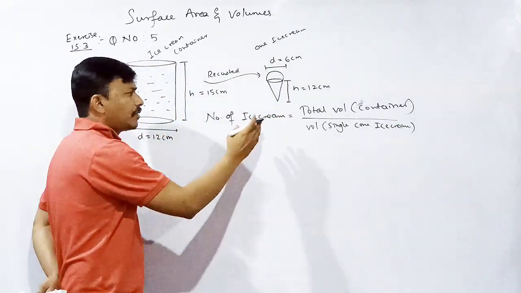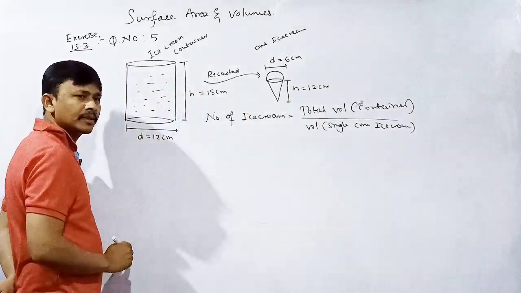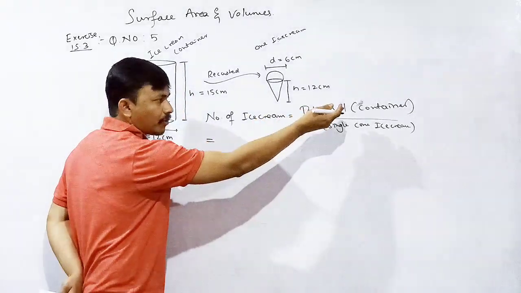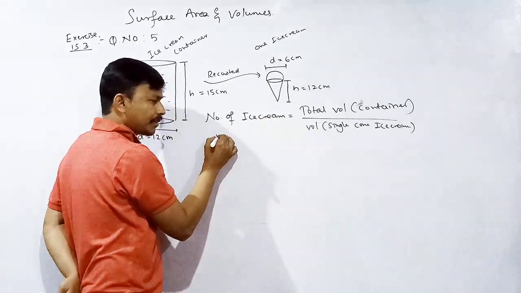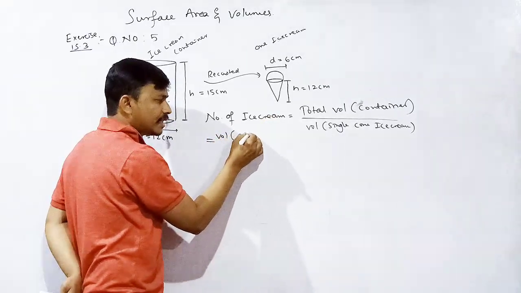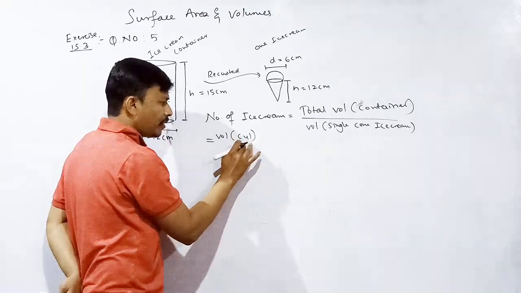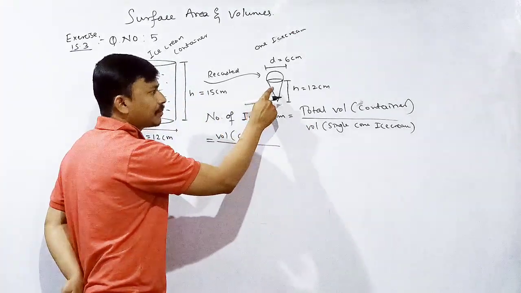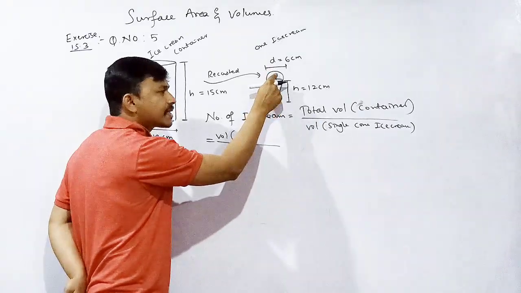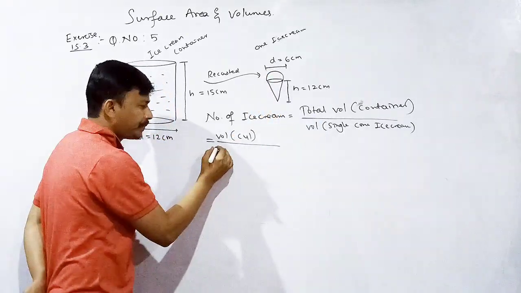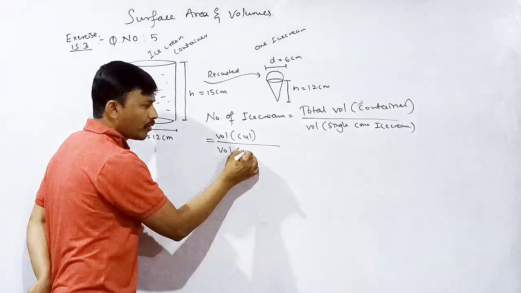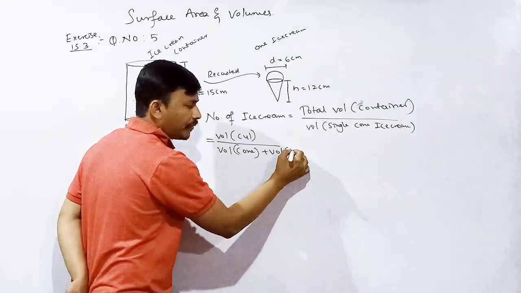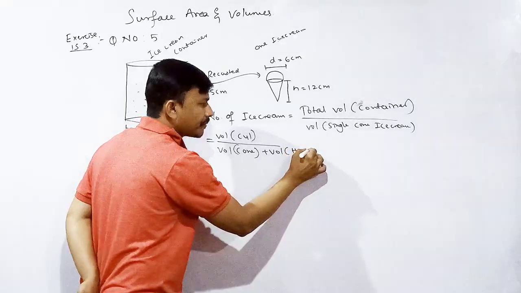Okay. Then what is the shape of container? Cylinder. That means total volume of container is nothing but what? Volume of cylinder divided by volume of one single ice cream is nothing but what? Volume of cone plus volume of hemisphere.